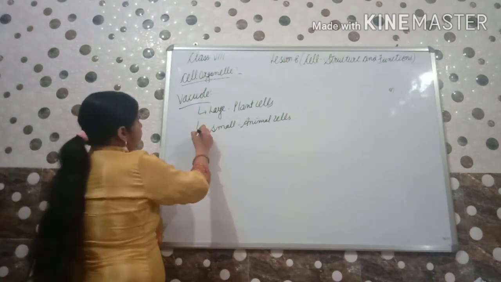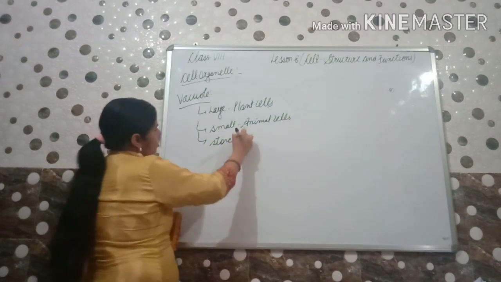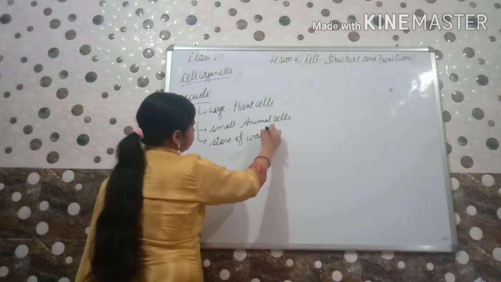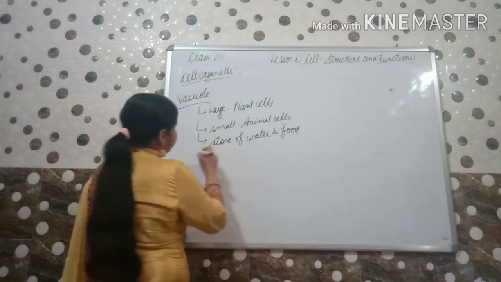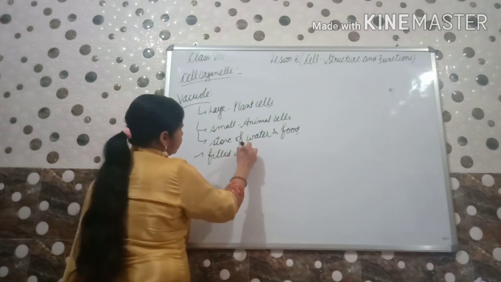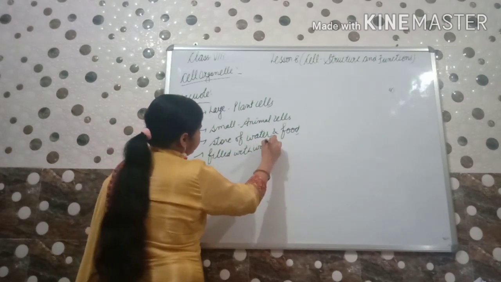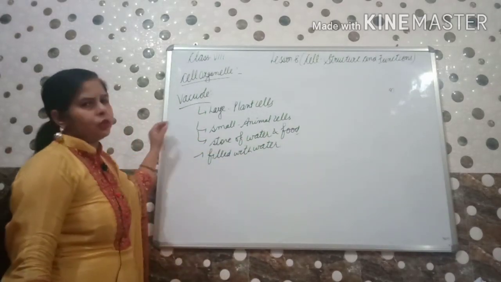Now what is the main function of vacuole? Storage of water and food. It is mainly filled with water. Clear? And what does it store? Food and water.